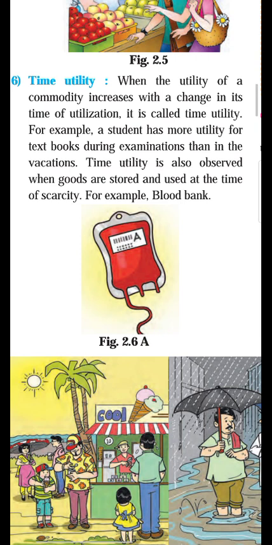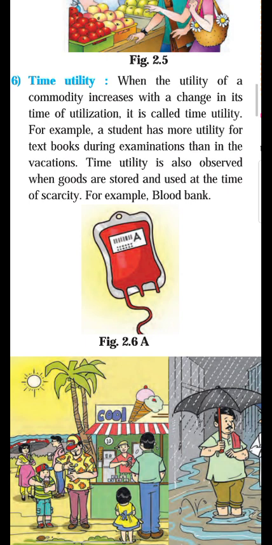So again, there is a proper use of time, proper utilization of time. The student has more utility for the textbook during the examination rather than in the vacation. You can also write the third example also.